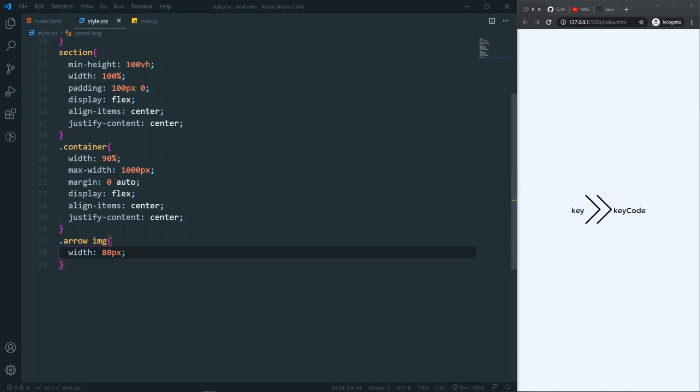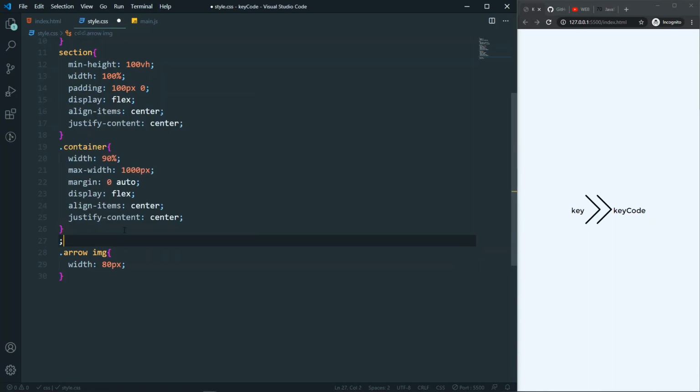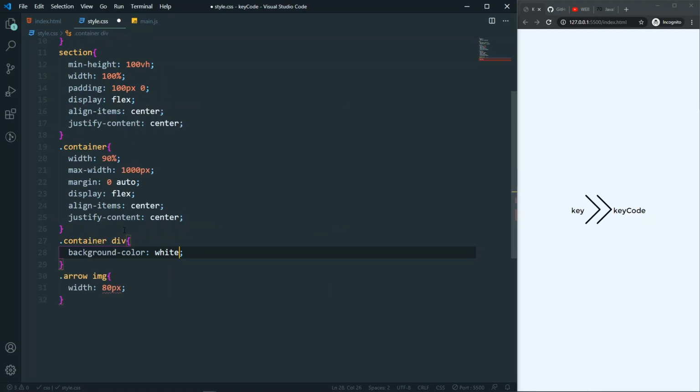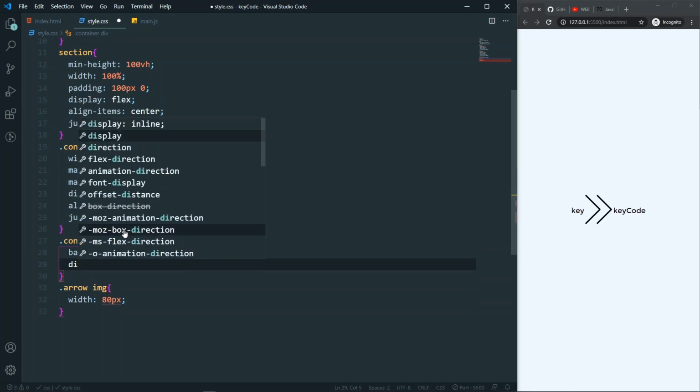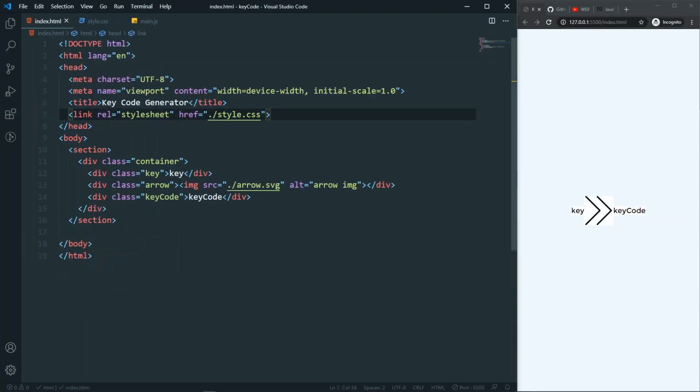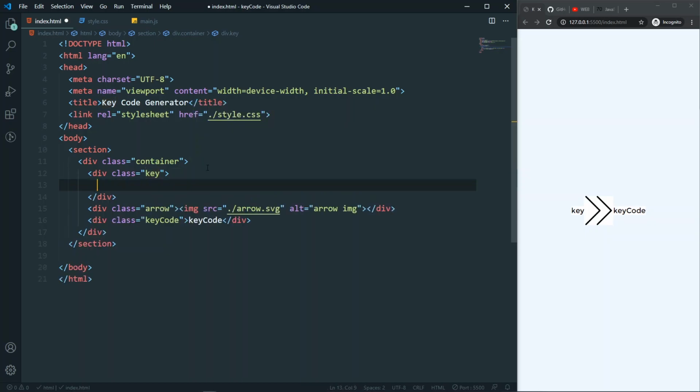So after that, let's style the div of our container. So container div, and let's say that the background color I want to have white, and also let's say that display will be flex for now. So why am I giving flex? For that, let's actually come back to our HTML. So actually in this div we will have three things.